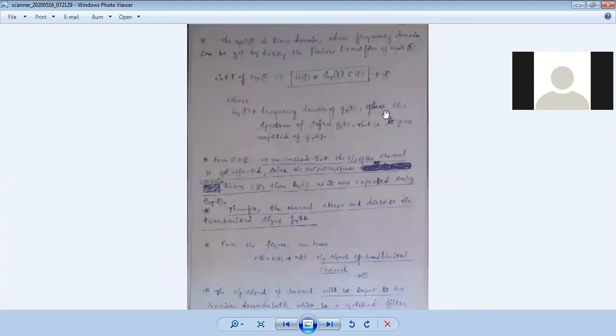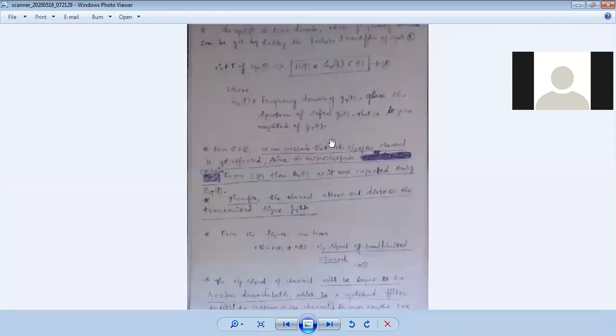The frequency domain G of f gives the spectrum, that is, the frequency spectrum of the signal g'(t), and it gives the magnitude of g'(t) of f. Therefore the channel alters it. If the band-limited channel is ideal, the output response should be just the frequency response of the signal after passing through that.